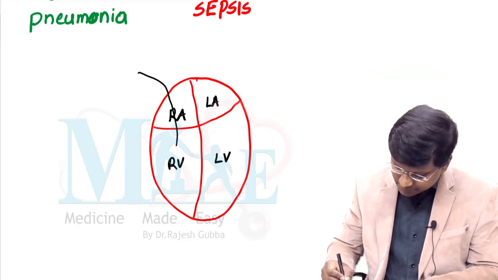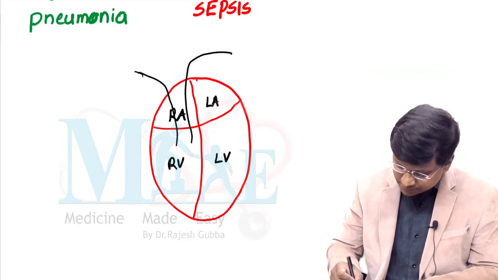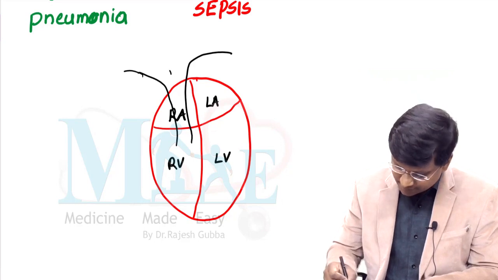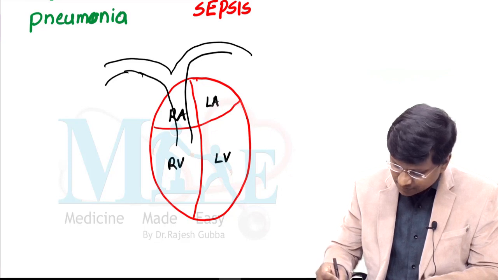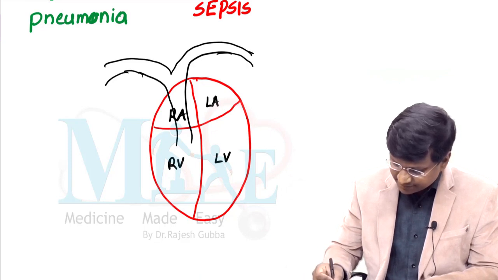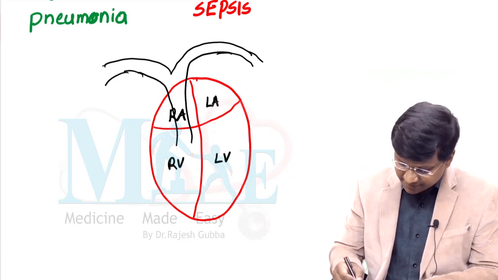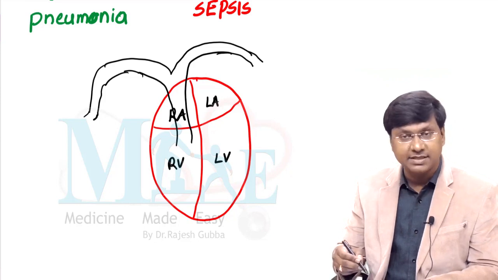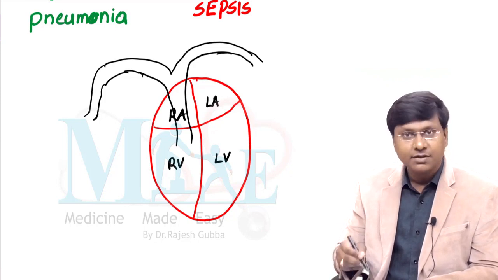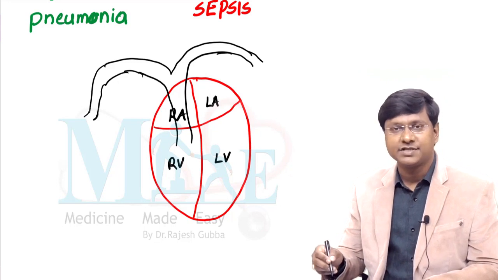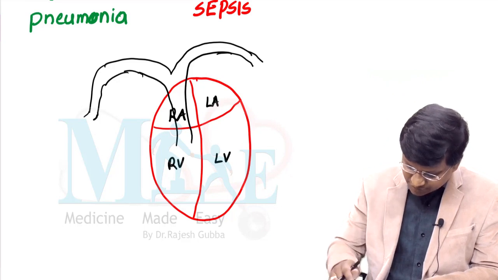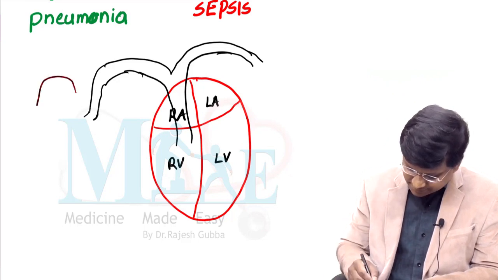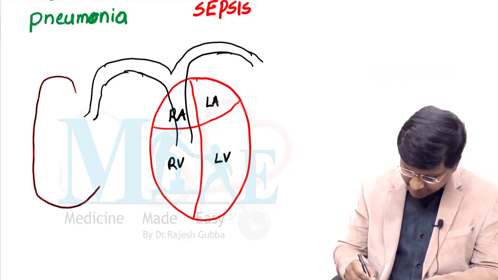Now you see we have the pulmonary artery, which is coming out from the right ventricle, and then it divides into the RPA and the LPA, that is the right pulmonary artery and the left pulmonary artery. The right pulmonary artery continues as the pulmonary capillaries in the right lung, and the left pulmonary artery continues as the pulmonary capillaries in the left lung. Now you consider this as the lung parenchyma.